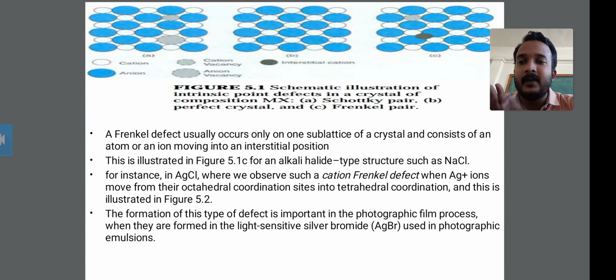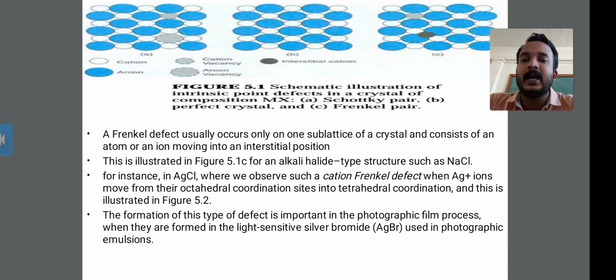Therefore, this Frenkel defect occurs only on one sublattice of the crystal, and it consists of an atom or ion moving into the interstitial position. This black circle shows the interstitial cation, and this interstitial cation is moving into the anionic particle.